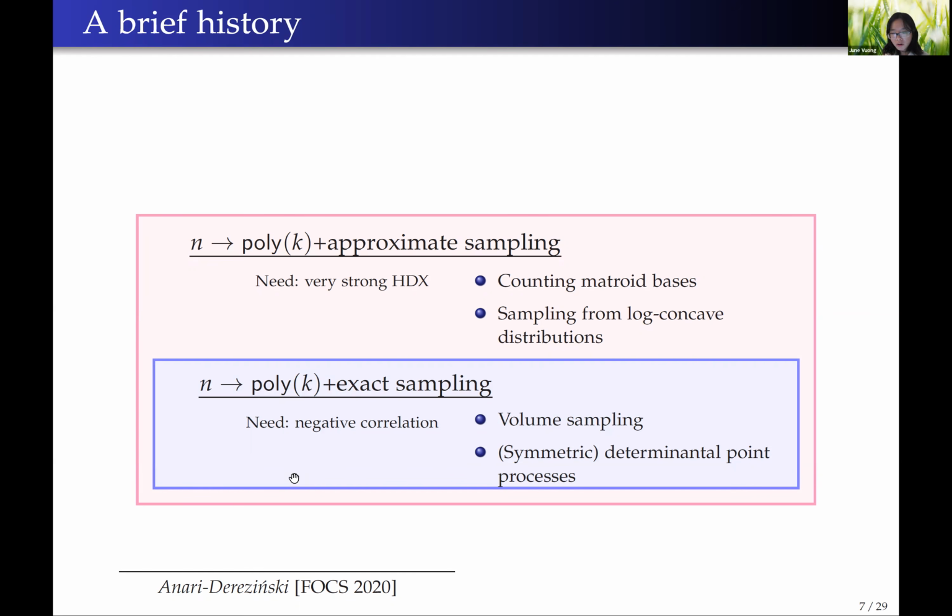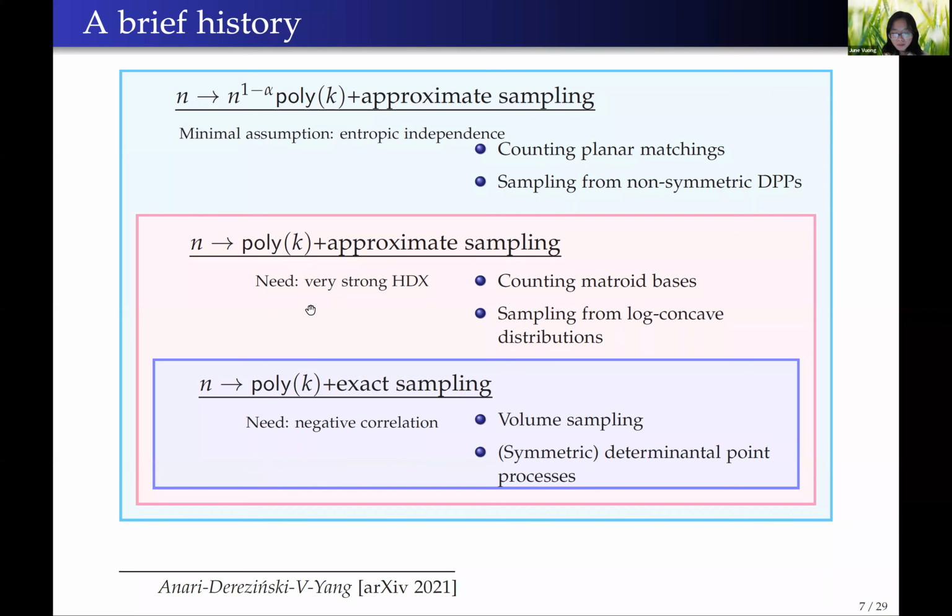So this previous work only applies to distributions that satisfy log concavity, a very strong assumption which roughly means that the hypergraph associated with the distribution is a very strong high-dimensional expander. Our work obtained a generalization of Nima and Michal's fourth paper for a much wider class of distributions, which includes non-symmetric DPP and distributions over fixed size matchings, as well as all distributions considered in the previous work.